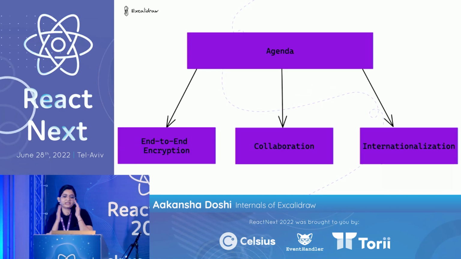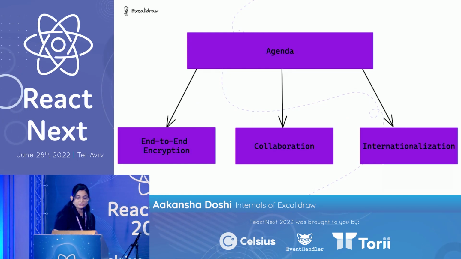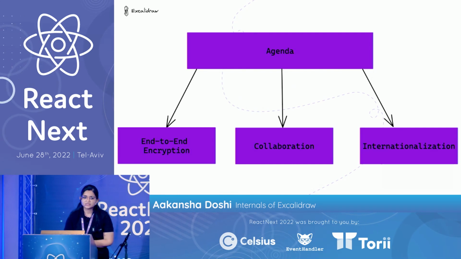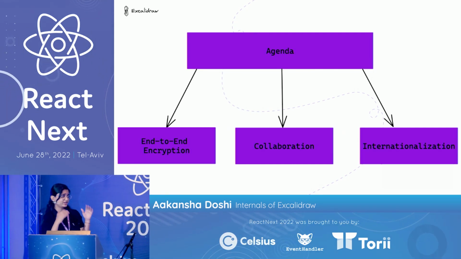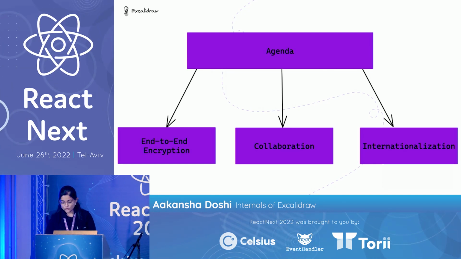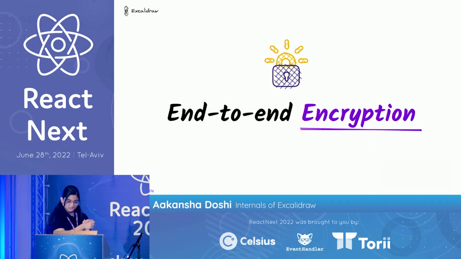So now, again, I have a question. Whenever you are using an application and you have some data in there, what is the first question that comes into your mind? Data privacy? Whether someone is looking at my data, is my data really safe? These are the questions which come into our mind, right? So that's where end-to-end encryption comes into existence.